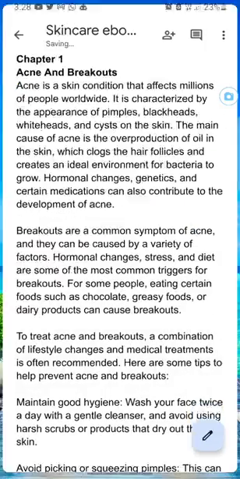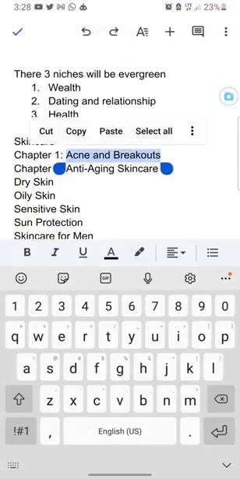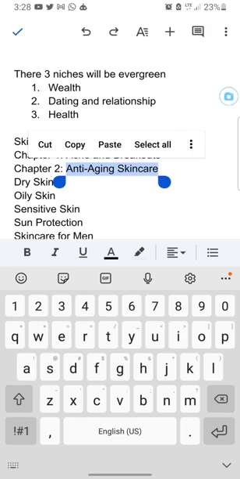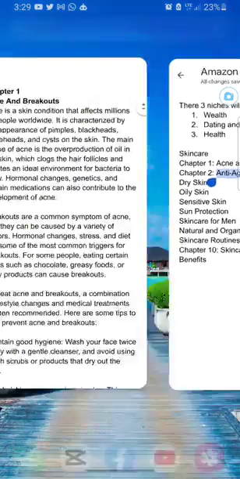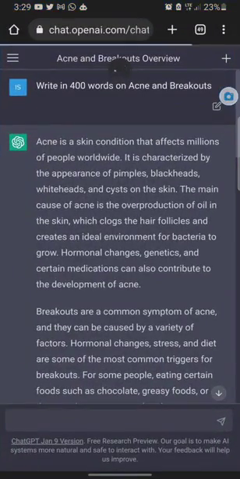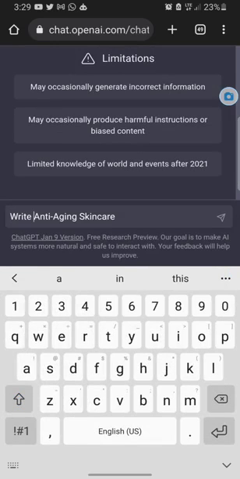So now I'll go back to the other document and find the next chapter, chapter 2. Chapter 2 is anti-aging skincare, right? How to take care of your skin so you don't age quickly, right? Because many people are actually searching for that, they were looking for ways. So I'm going to refresh our page and start all over again from chapter 2. So I'll say write in 400 words anti-aging skincare.